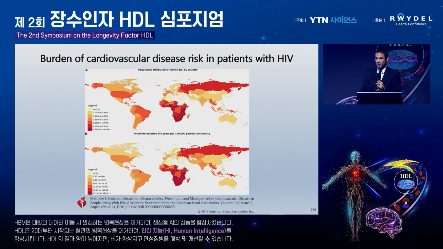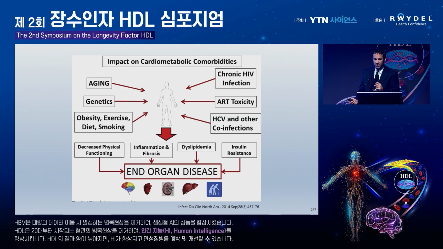And it's not just the numbers, but you see on the bottom map is the morbidity associated with cardiovascular disease with people with HIV. So they have at least twofold higher risk for heart attack and stroke compared to uninfected controls. And there's accelerated aging, so people get heart attacks and strokes much sooner compared to controls without HIV.